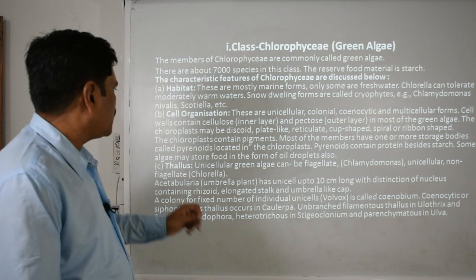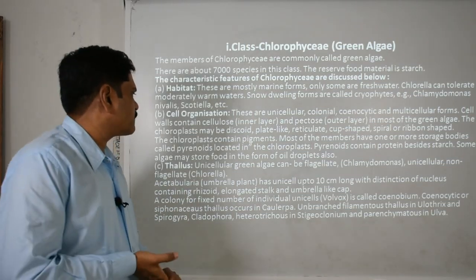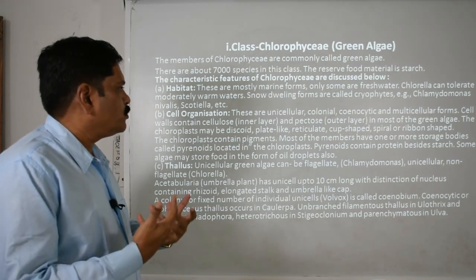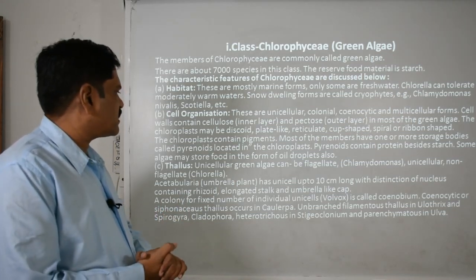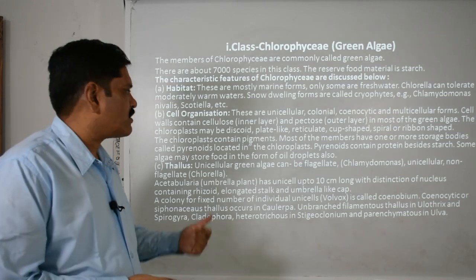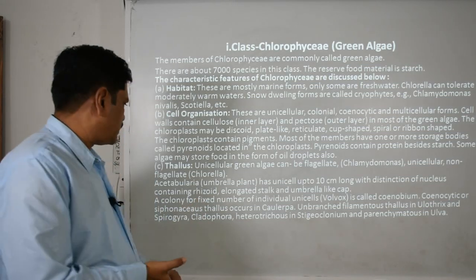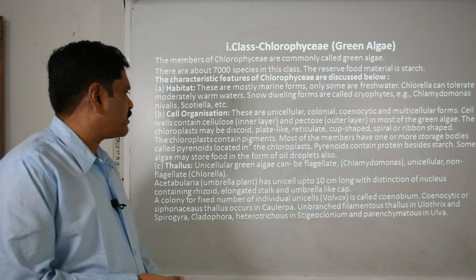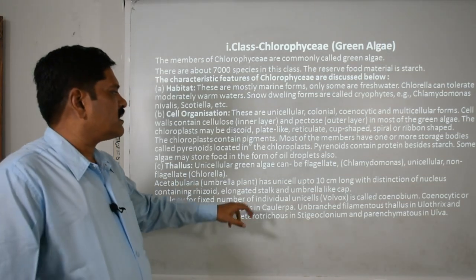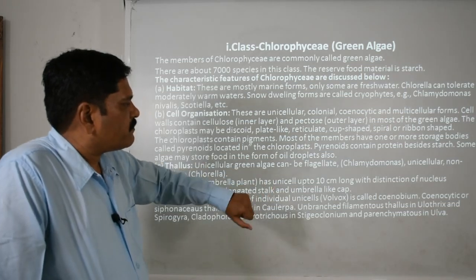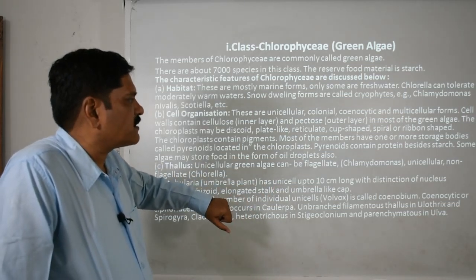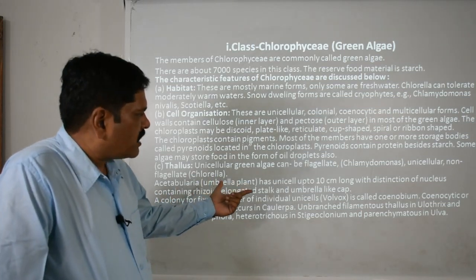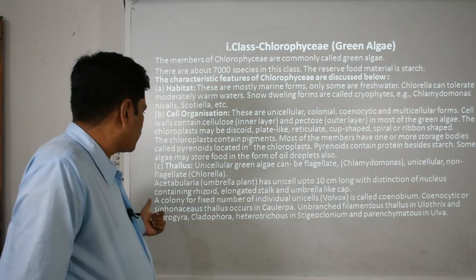Now we are going to discuss the thallus. The unicellular green algae may be flagellated or non-flagellated. The flagellated one is Chlamydomonas and the non-flagellated is Chlorella. Then Acetabularia, we call it the umbrella plant. It is a unicell up to 10 centimeters in length, with a distinction of the nucleus-containing rhizoids, an elongated stalk, and an umbrella-like cap structure.